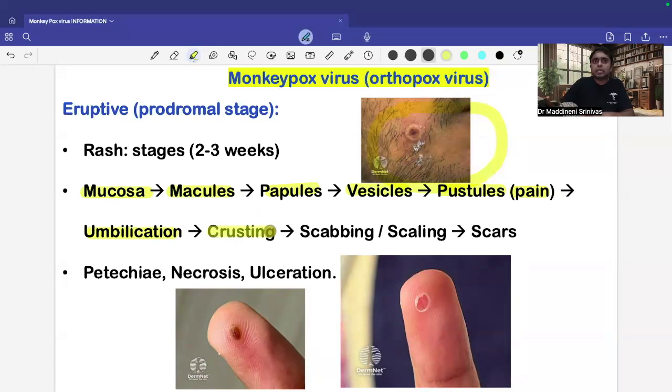And there will be crusting later on. And finally, the lesions are going to heal by forming a scab. And also you can see scaling, as you are able to see here. Ultimately, lesions can heal with very bad scars, which are called pox scars. The patient may also develop petechiae due to extravasation of red blood cells. There can be necrosis and also ulceration developing at the sites of the lesions.